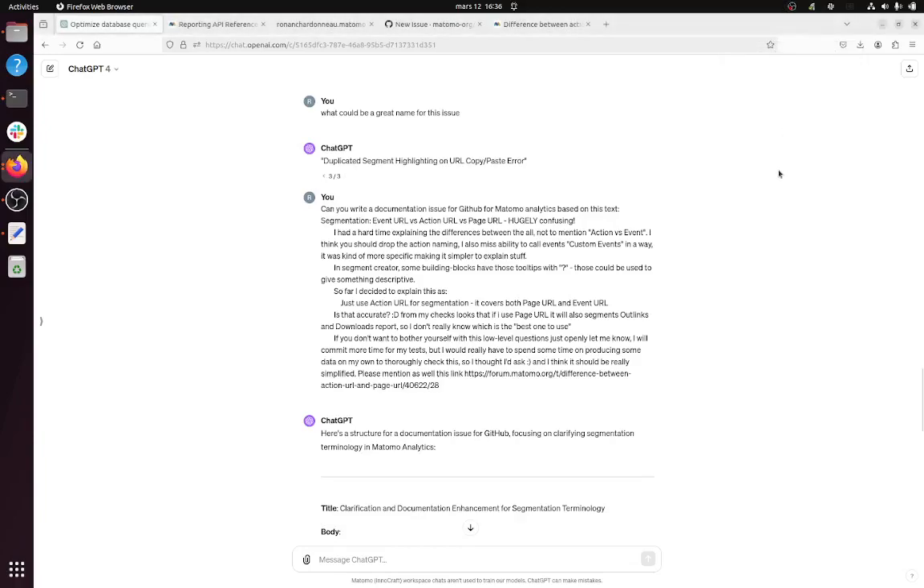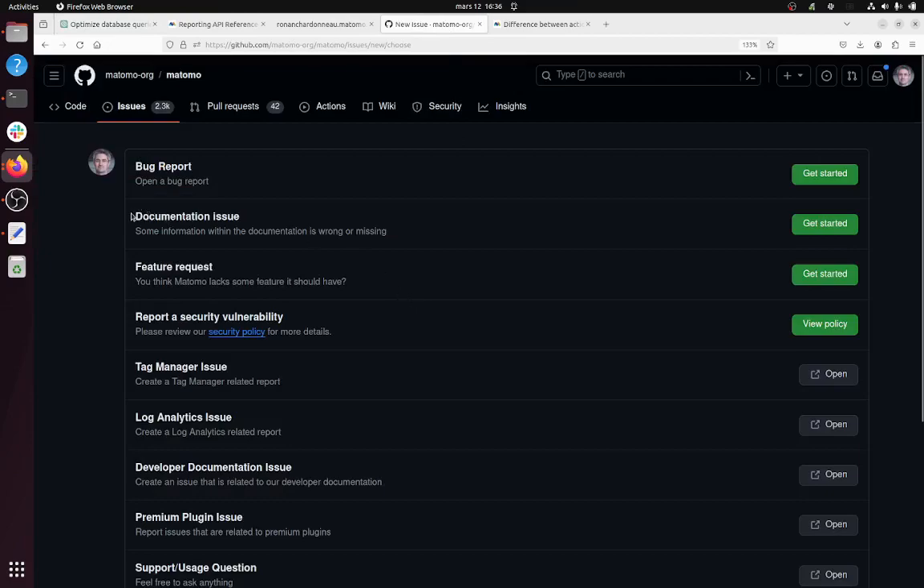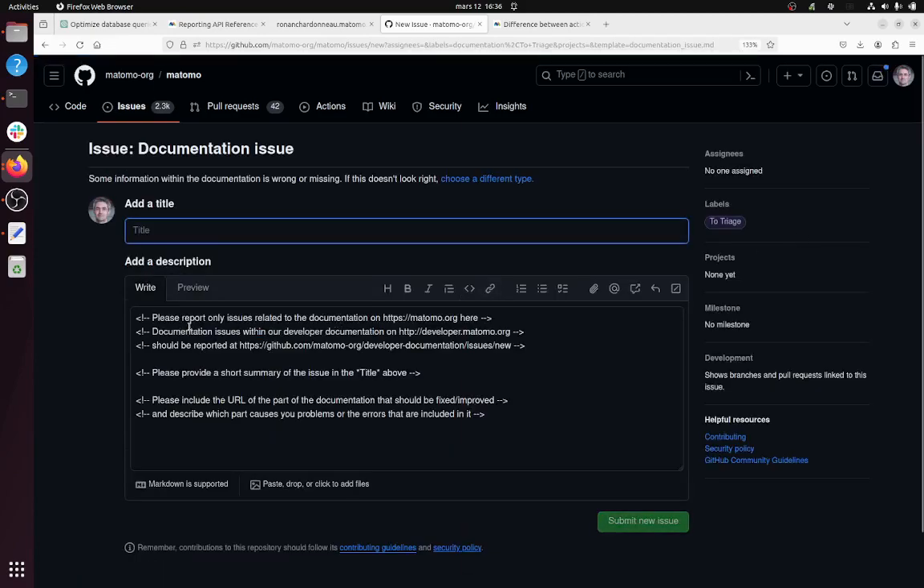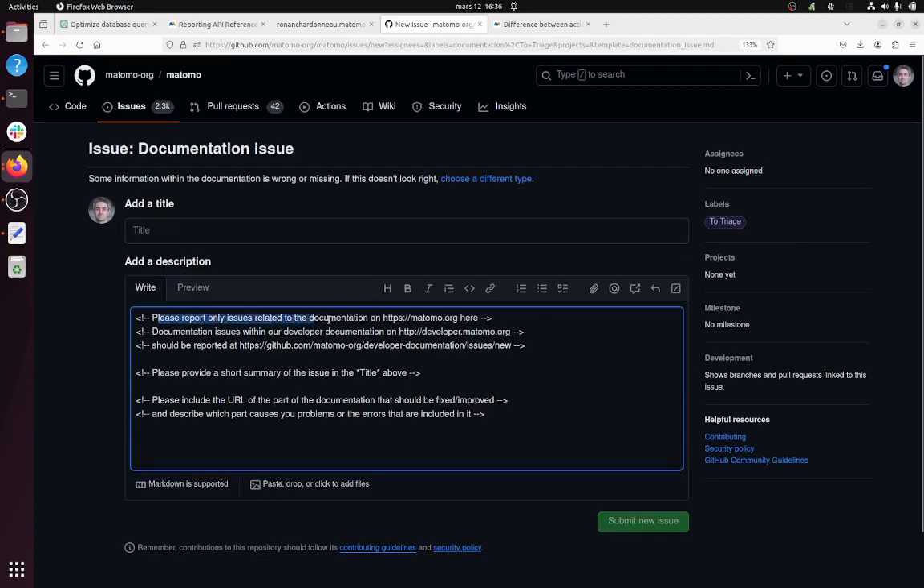In this video, we are going to see one type of GitHub issue, which is the documentation issue. So to say, that's about sending to the Matomo team the fact that you consider that the documentation on matomo.org is not specific or detailed enough. That's what is written over here. Please report only issues related to the documentation on matomo.org.